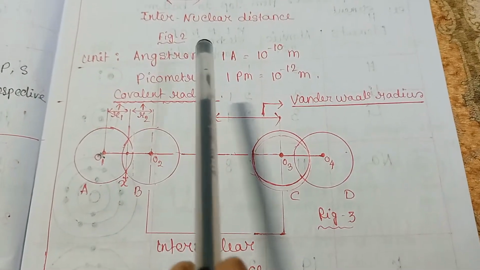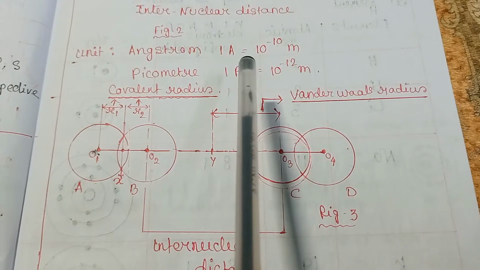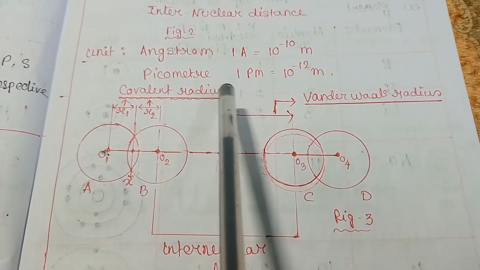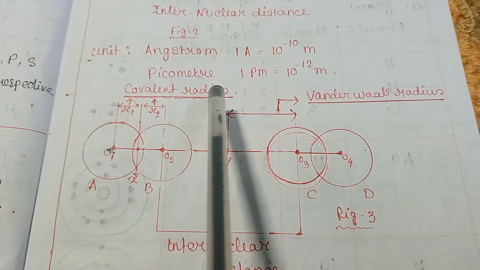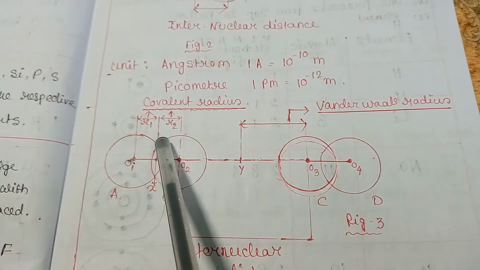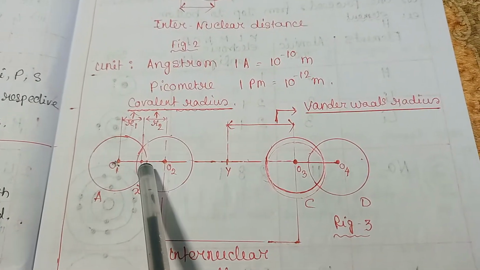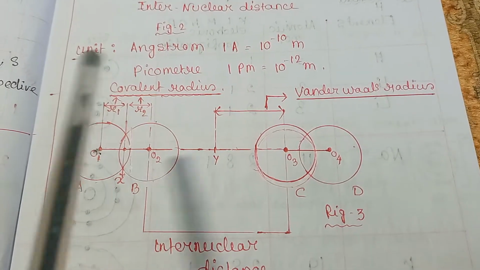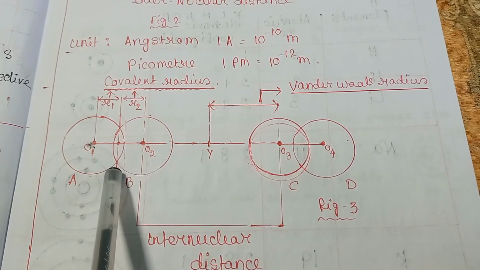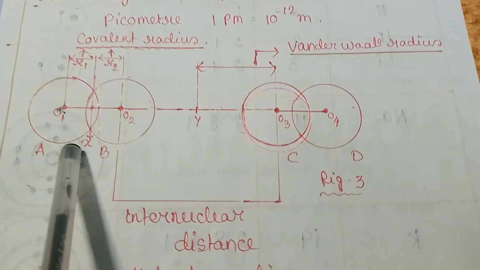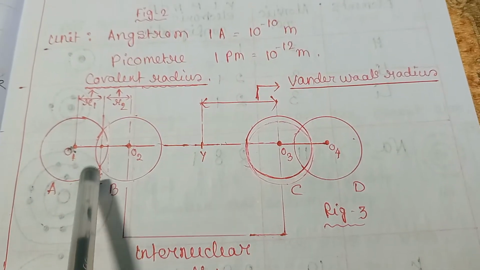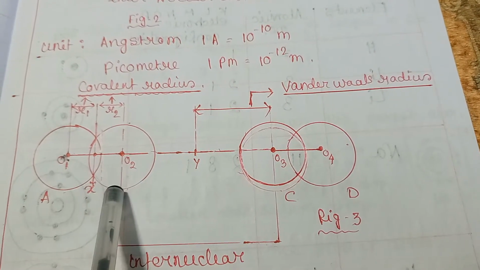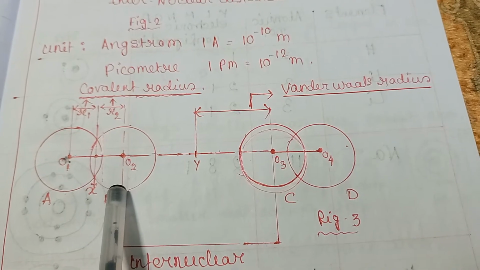Actually, atomic size depends on number of shells and nuclear charge. Atomic radius is of 4 types: covalent radius, van der Waals radius, molecular radius and ionic radius. Now first, covalent radius. What is covalent radius? Covalent radius means the internuclear distance between two covalently bonded atoms.